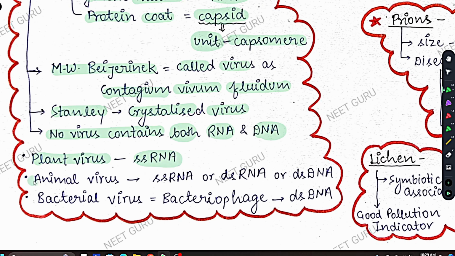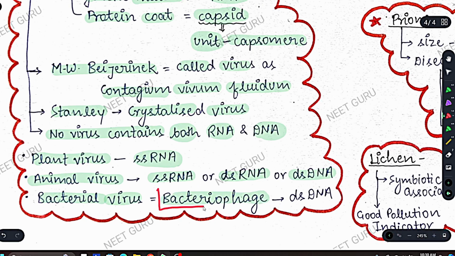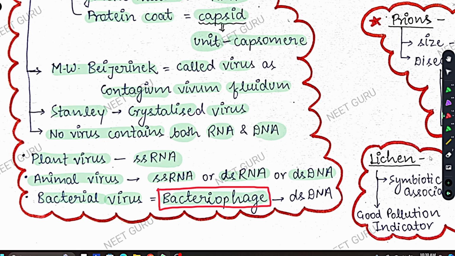Animal virus, that is virus that infects animals, can have single stranded RNA, double stranded RNA, or double stranded DNA. These three can be found in animal viruses. Bacterial virus means the virus that attacks bacteria. A bacterial virus is basically a bacteriophage. Bacteriophage is very important. It is a virus that attacks bacteria, and it has double stranded DNA.